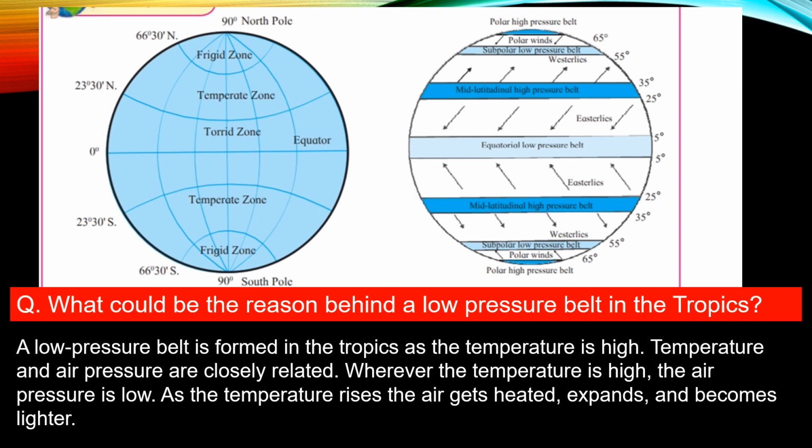Temperature and air pressure are closely related. Wherever the temperature is high, the air pressure is low. As the temperature rises, the air gets heated, expands and becomes lighter. So the answer is, a low pressure belt is formed in the tropics as the temperature is high.